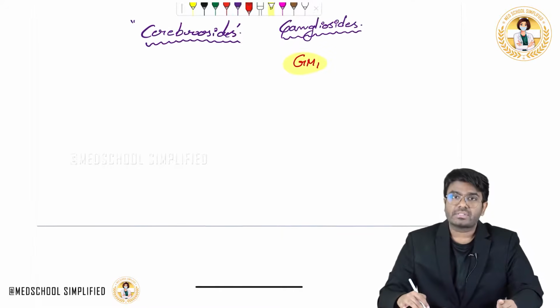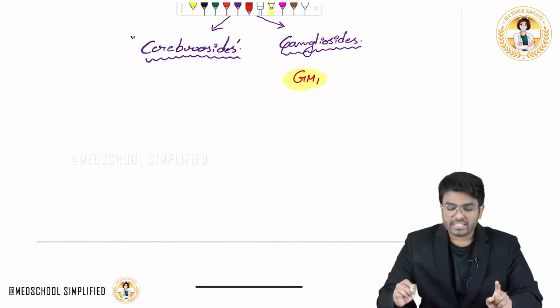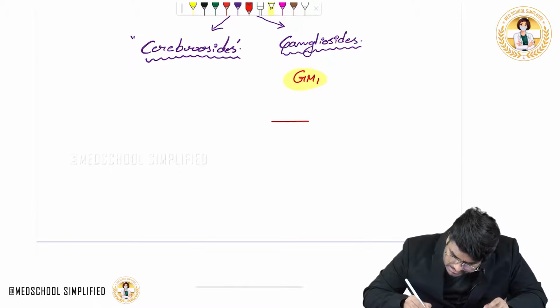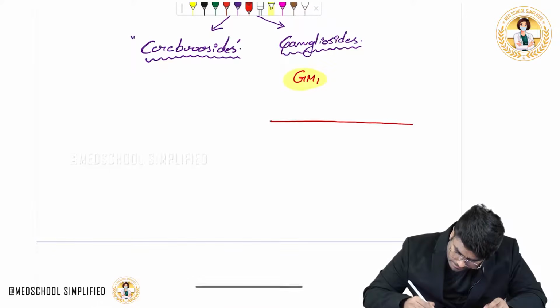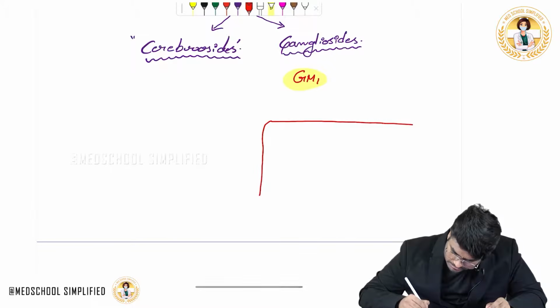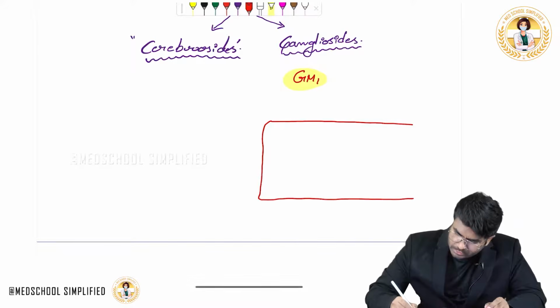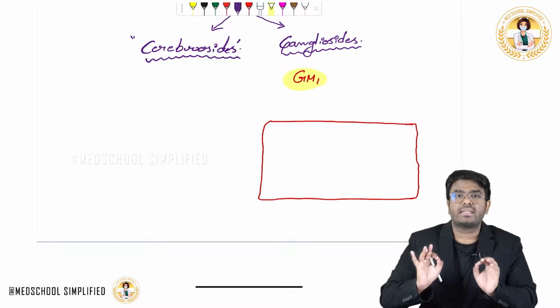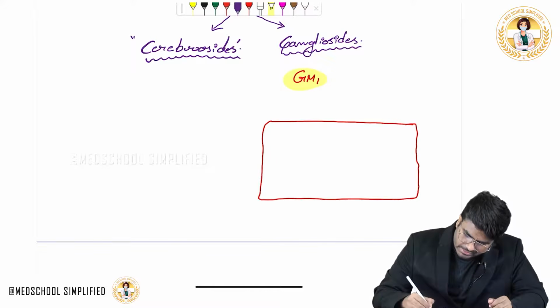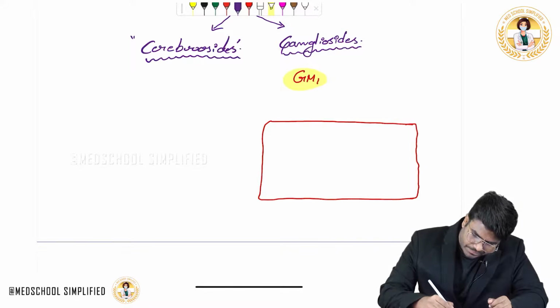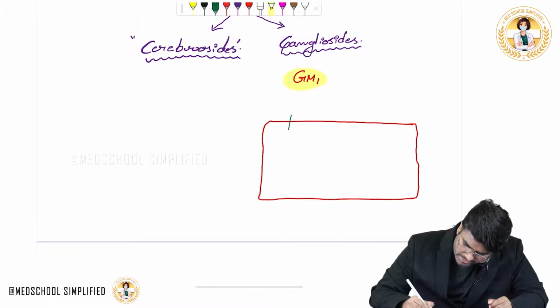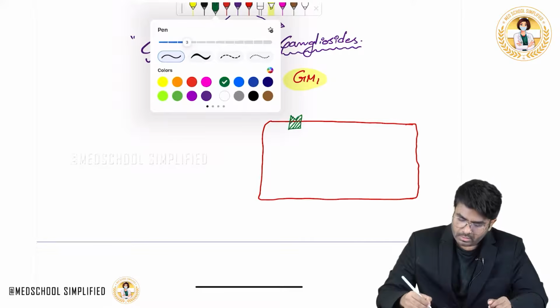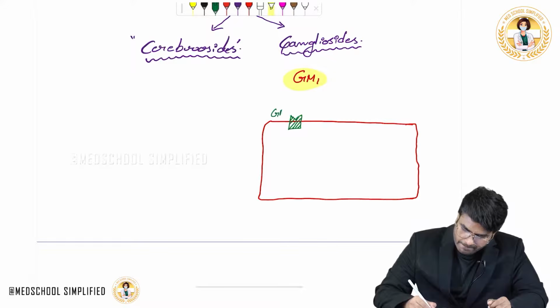This GM1 ganglioside, yes, it's a lipid, a glycolipid. Where is it present? It is present in the intestinal cells, the enterocytes. Now, imagine this is one enterocyte. On this intestinal cell, there is this glycolipid present. This glycolipid which I am showing you is the GM1 ganglioside.